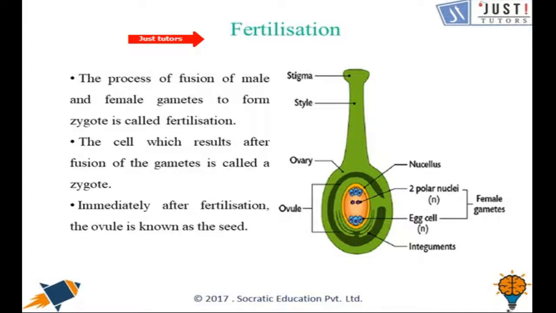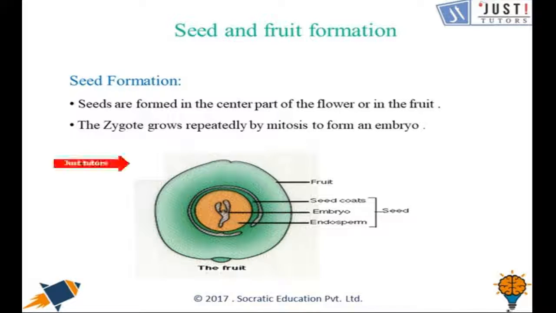The next part here is fertilization. Well, the fusion of the male gamete and the female gamete is called fertilization. The cell which results after fusion of the gametes is called a zygote, and immediately after fertilization the ovule is known as the seed.